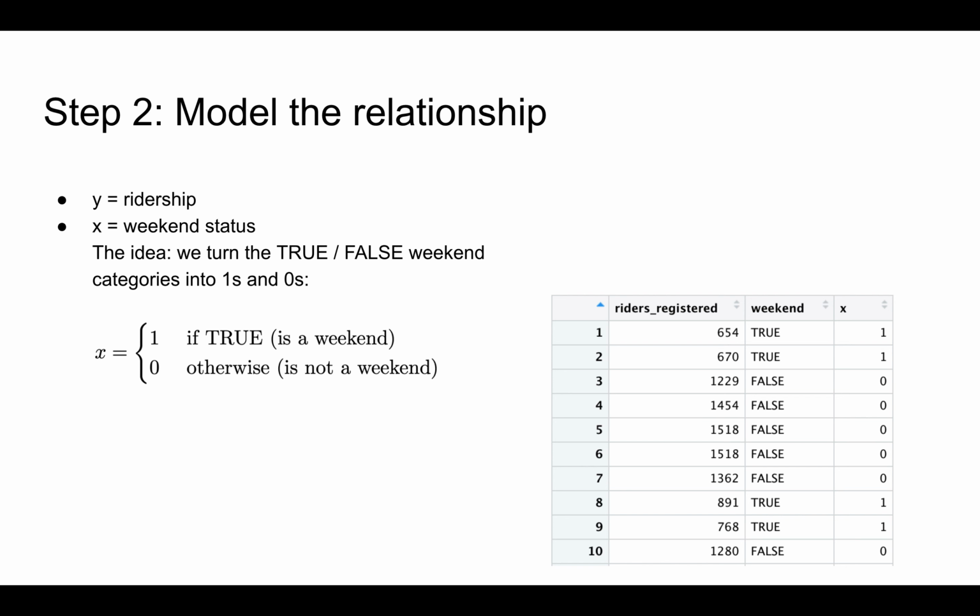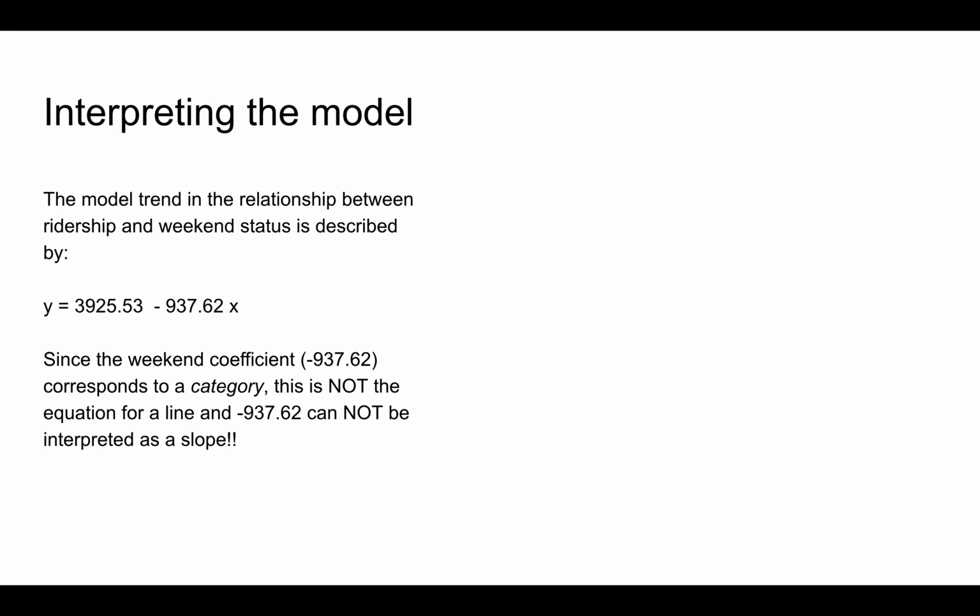Once we make this switch to ones and zeros, we can now model the trend in the relationship between ridership and weekend status. This model is described by the formula y equals 3,925.53 minus 937.62x. Now, though this looks like an equation for a line, it is not.